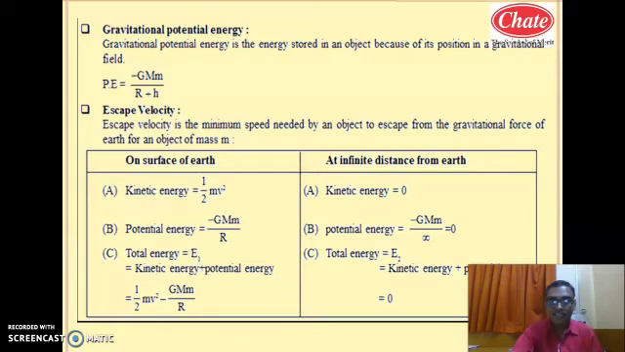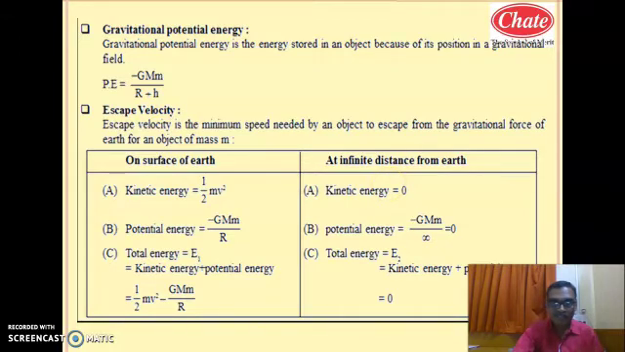For that purpose here we are taking two positions, two places. One is the earth surface, and second, as we want to escape the body, that position we will consider as at infinite distance from earth. At infinite distance from the earth means a very large distance. So we know that by the law of conservation of energy, energy can neither be created nor destroyed. It means total energy is constant. It is just converted from one form to another form.